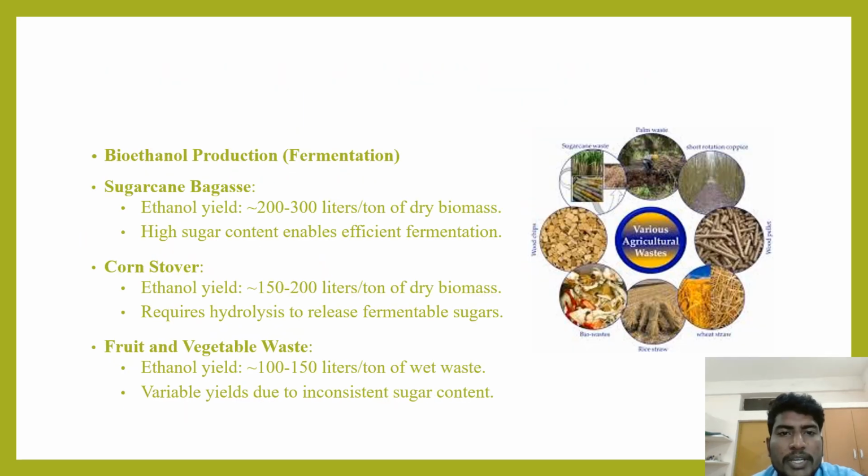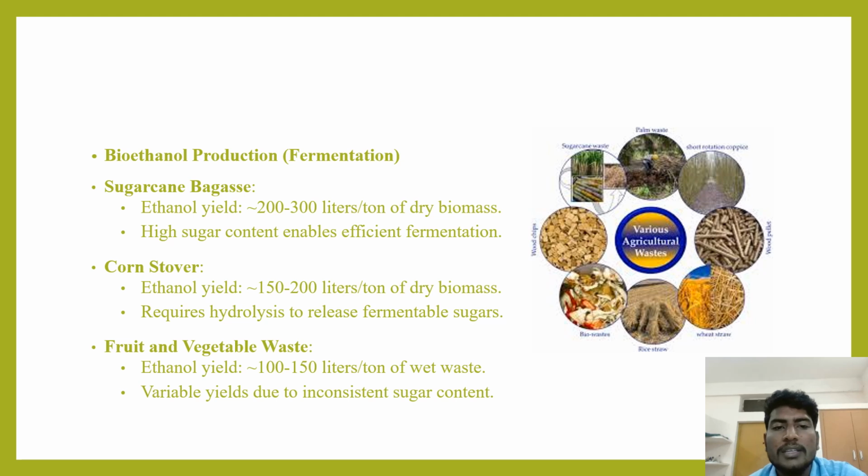Coming to bioethanol production, the processing technique used here is fermentation, and the types of waste used here are sugarcane bagasse, corn stover, and fruit and vegetable waste. And sugarcane bagasse, the ethanol yield is 200 to 300 liters per ton of dry mass. High sugar content enables efficient fermentation.